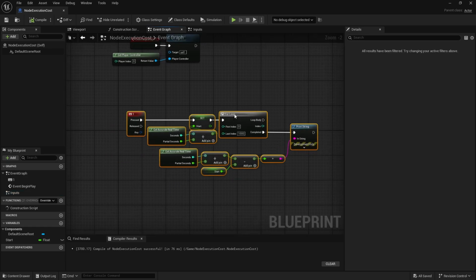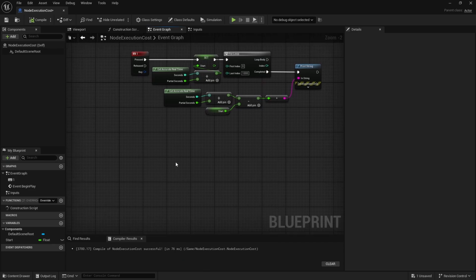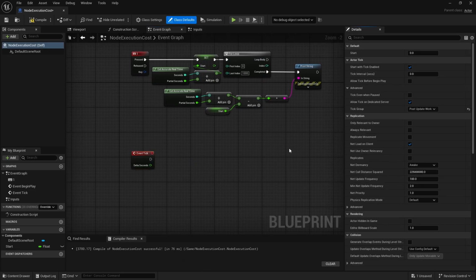it would be nice to have, and that is if we go to event tick and we go to class defaults, we have this tick group, and you can basically choose which one you want. So the normal one is pre-physics, and what this basically means is when you have your frame, there is stuff happening. So maybe there is physics happening between this and this frame, and it's going to take longer or shorter depending on what you need for physics to do. There are some threads working simultaneously. Maybe there's a rendering thread that works like this, and there are some ticks for actors. And now the actor has to basically choose when to tick.